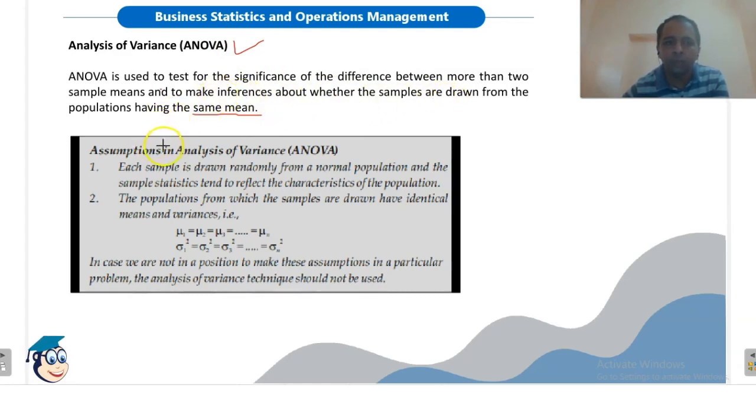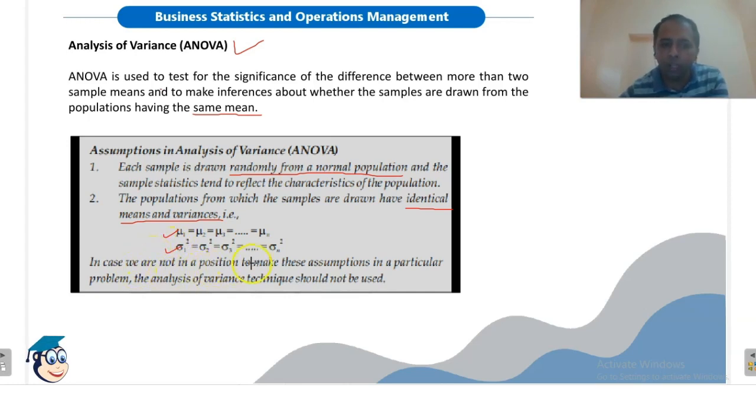Okay, so what are the assumptions of ANOVA? Each sample is drawn randomly from a normal population, and the sample statistics tend to reflect the characteristics of the population. The populations from which the samples are drawn have identical mean and variances. This means that the mean, denoted by mu, of all populations are equal, and the variance, denoted by sigma square, of all populations are also equal.